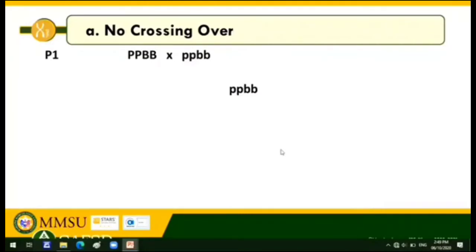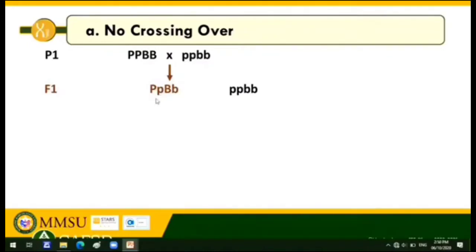Alright? So, we use again the same trait. So, polledness again and black and color of coat. Okay? So, dito, if there's no crossing over following coupling linkage, mai-inherit together yung dominant genes. Pati din yung recessive genes. So, say for example, meron tayong parental generation. Okay? Parental generation of two purebreds. So, two purebreds ito. Ang una, polled black. Okay? Ang pangalawa, horned red. So, we cross polled black and horned red. Ang F1, we have a double heterozygous animal with a phenotype polled black.